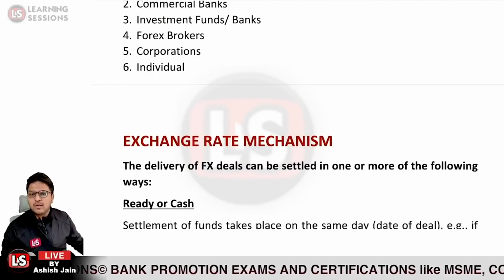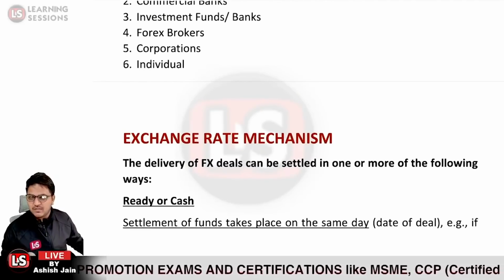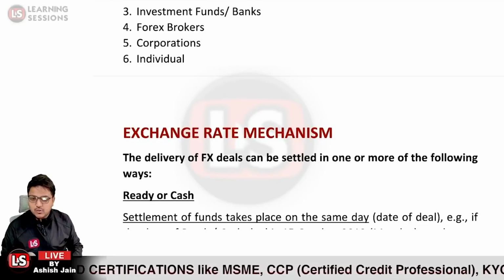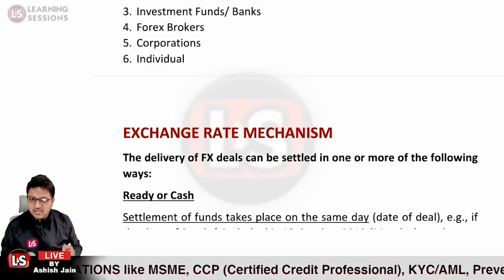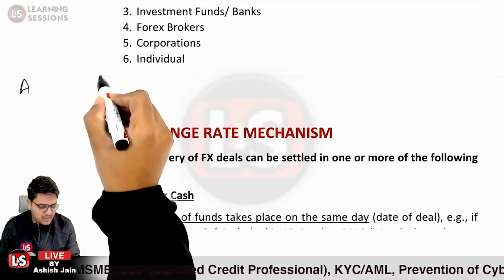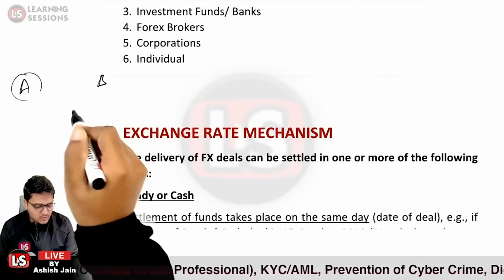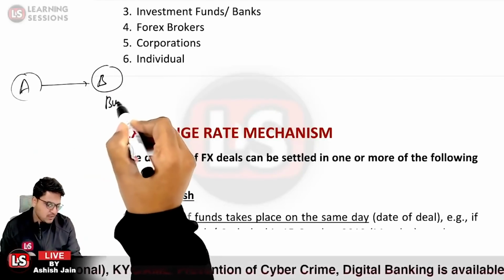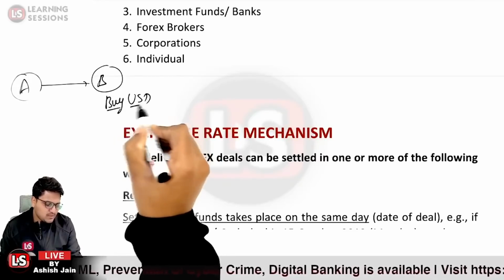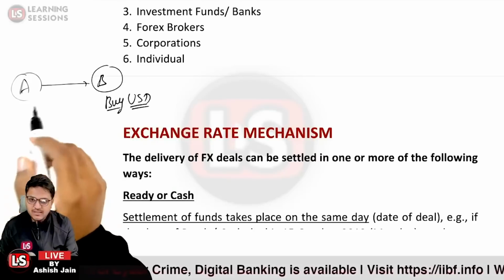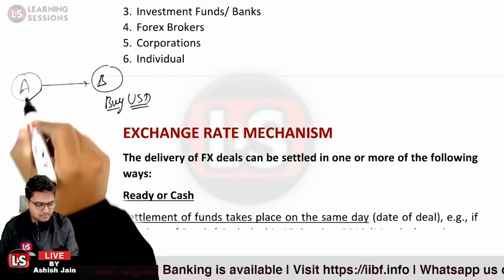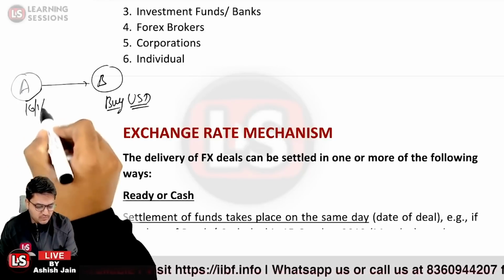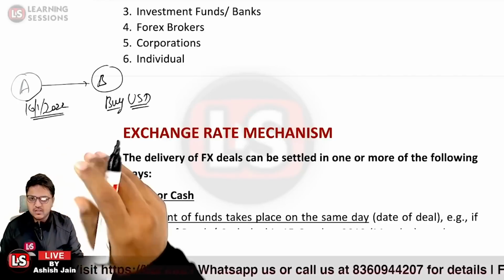So first of all, we will be learning about the exchange rate mechanism. Let me give you a quick guide related to it. We have the ready rate or cash rate. Let us say we have person A and person B, and person A is going to be in a transaction with person B. Let us take the case that person B wants to buy US dollars. And the date of transaction is, let us assume, today itself. Let us take it is the 16th of January 2022.